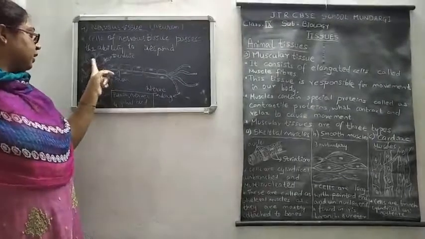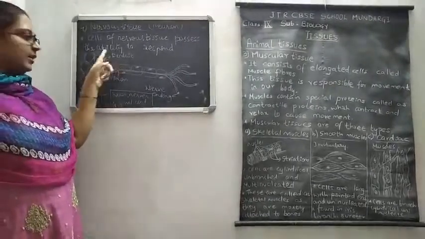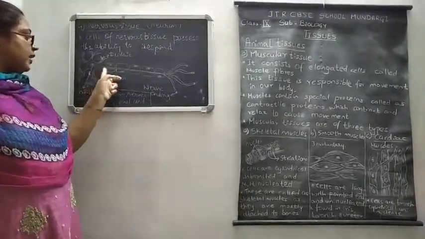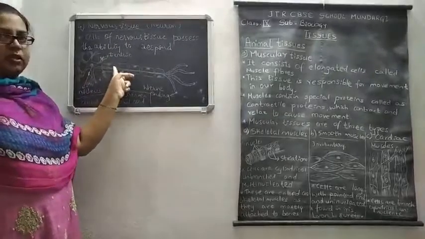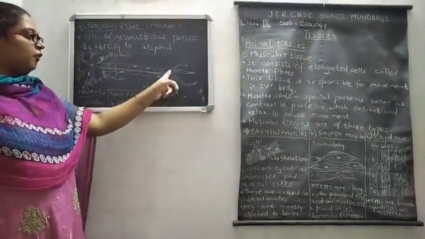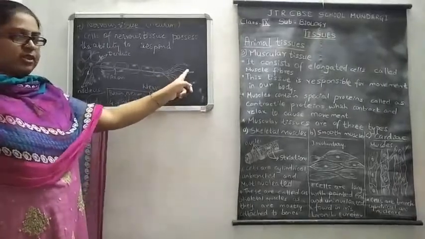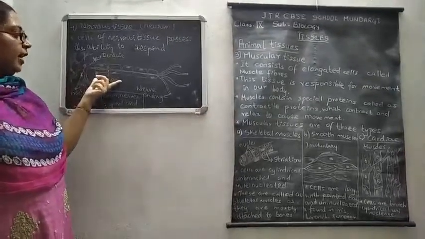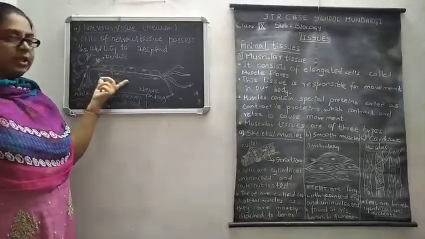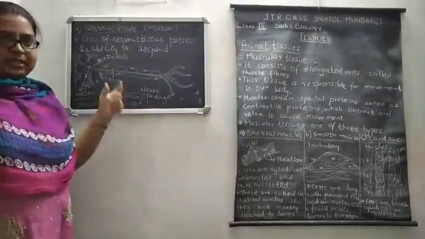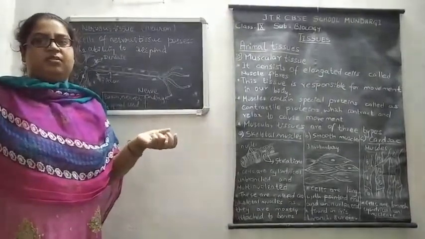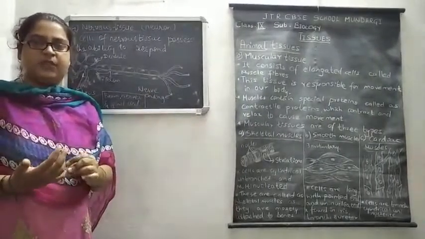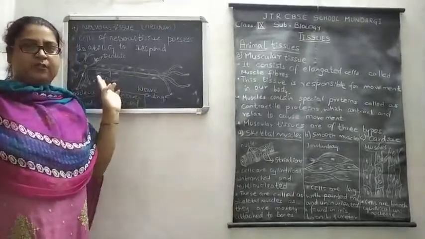This structure has a nucleus and dendrites. This part of the neuron we call the cell body, and this cell body is connected with a longer structure that we call the axon. The ending of that axon is connected with long thread-like structures. Those are called nerve endings. So these are the main vital parts of the neuron. This nervous tissue is mainly responsible for showing a response to stimuli, and also transmitting nerve impulses within our body. And this is about the fourth type of animal tissue.